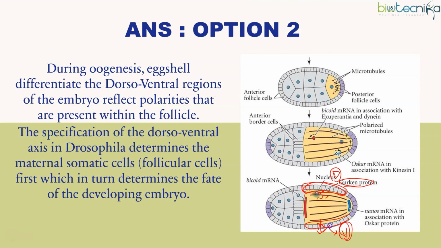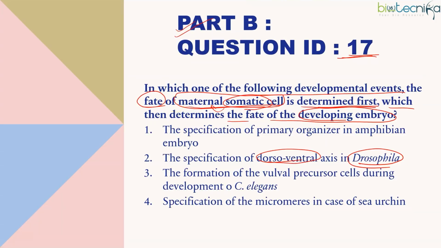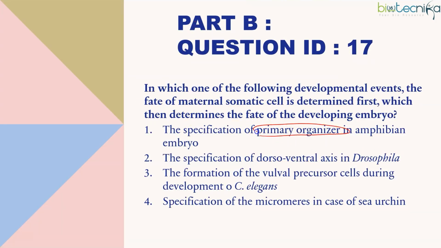So first the fate of the follicle cells is decided, then they give signal to the oocyte, okay, this side can be the ventral side. Okay, specification of the dorsoventral axis in Drosophila is determined by the maternal somatic cells, the follicular cells first, which in turn determine the fate of the developing embryo. So while yes, these all play a role, the primary organizer in the amphibian embryo, and where the primary organizer will form, will depend on cortical rotation, the presence of the DSH molecule, all that is fine, but the fate of the maternal somatic body